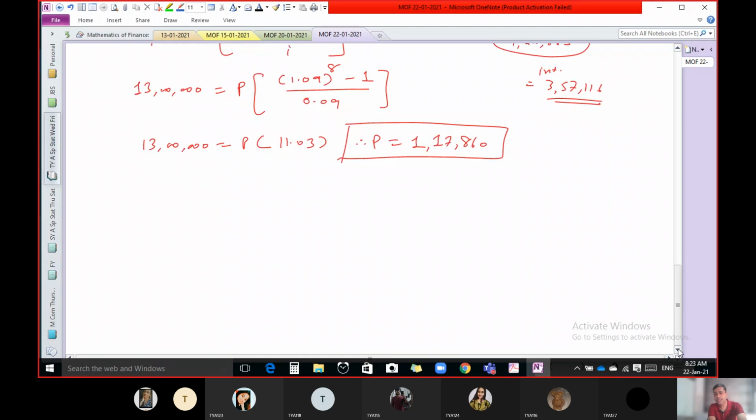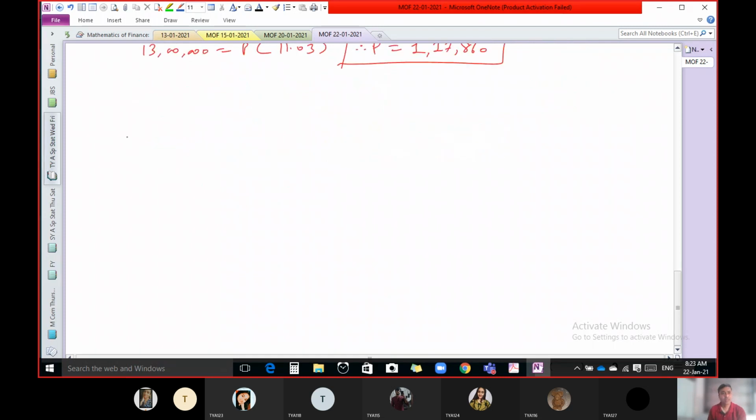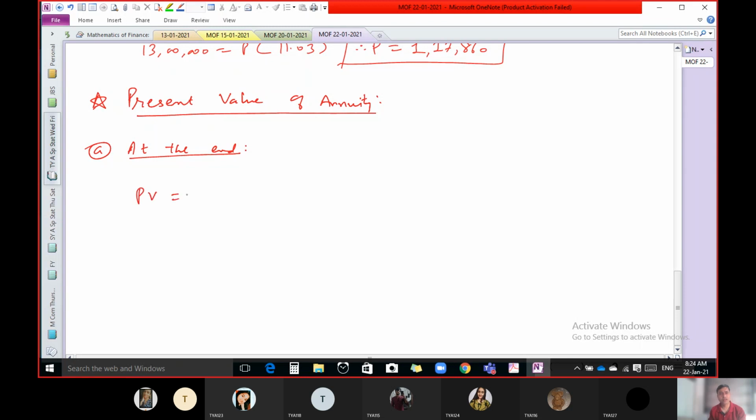Okay, now in the same way, there is one concept of present value of annuity. Here also two concepts. First, for regular annuity, meaning investment at the end. So the formula of present value is almost like the formula of future value.